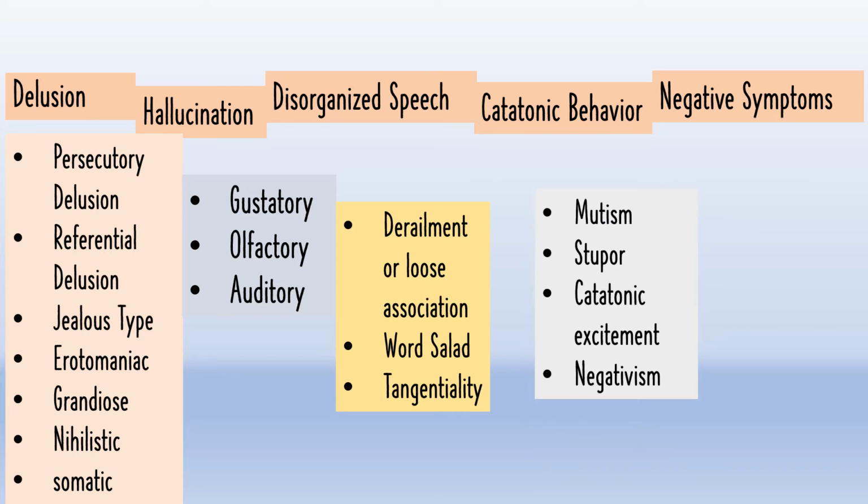Catatonic behavior includes mutism, stupor, catatonic excitement, and negativism. Mutism indicates a state in which a person remains verbally mute. He won't communicate verbally. Stupor indicates when a person remains in a bizarre and inappropriate posture for several hours, and catatonic excitement indicates when a person shows purposeless motor excitement, motor activity that is purposeless.